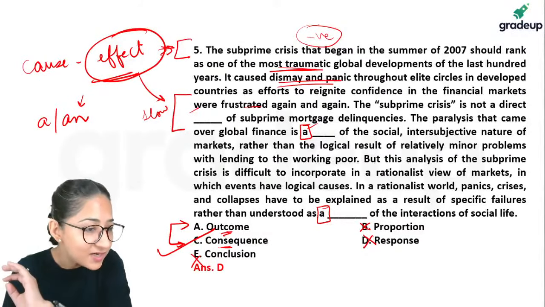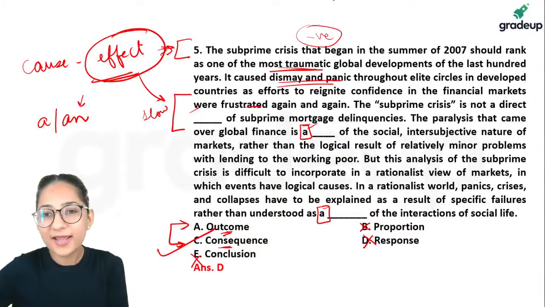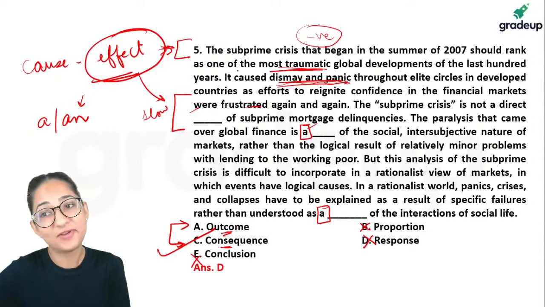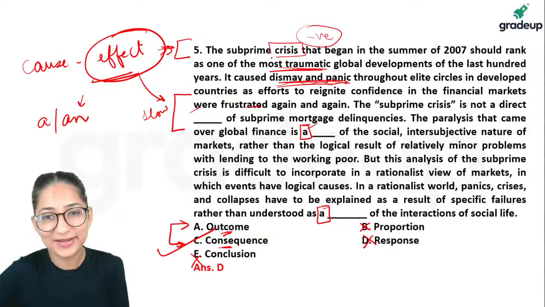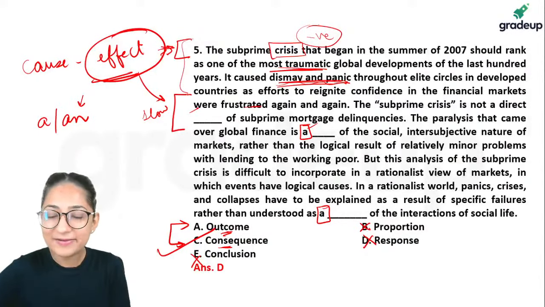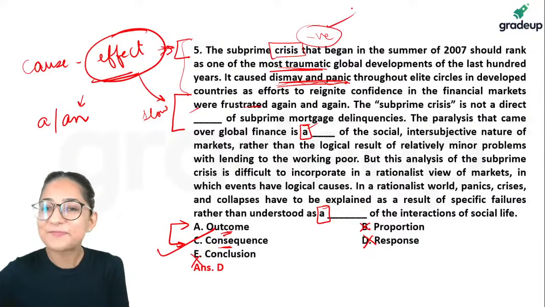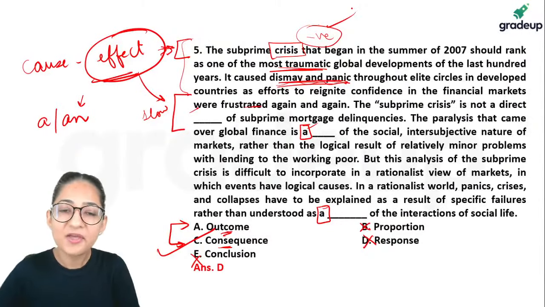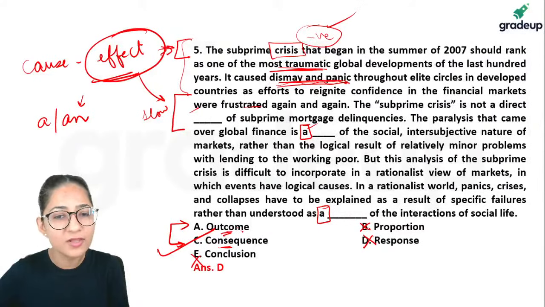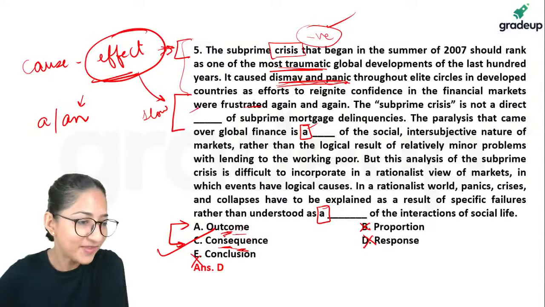Anyway, Priyadarshan, positive or negative? The context, the connotation of the passage is, initially we've read it was traumatic, it caused panic and dismay, and we're certainly talking about crisis only. So till the time we've read, it is negative connotation. And if you're asking about outcome and consequence, no, they do not have any specific connotation. It will really depend on where you put them.